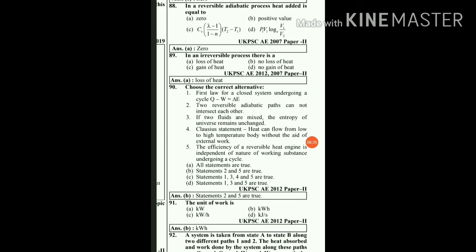Then next is, in a reversible adiabatic process, heat added is equal to. A reversible adiabatic process, which is also called an isentropic process, has heat transfer 0. So option A will be the right answer. In an irreversible process, the causes of irreversibility are frictional losses and heat losses due to radiation or conduction transfer losses. So the irreversible process is where loss of heat takes place. So option A will be the right answer.